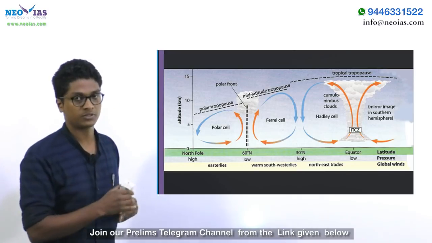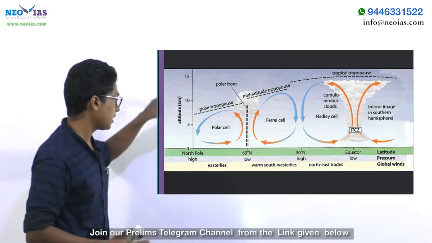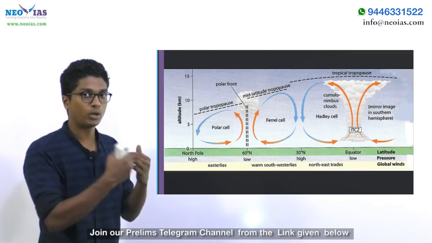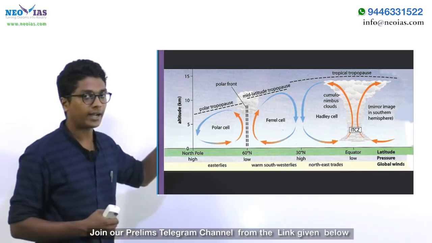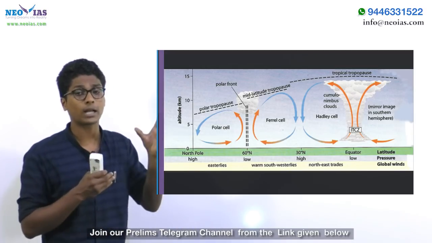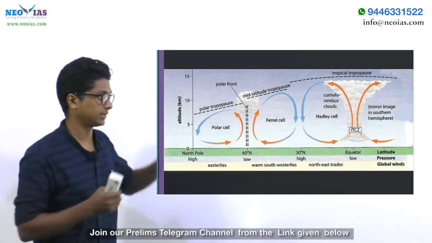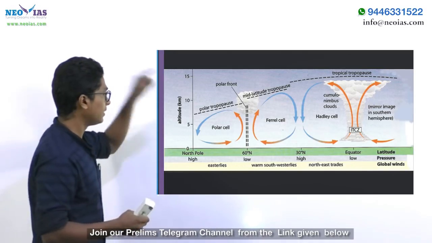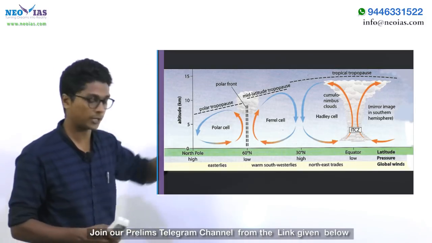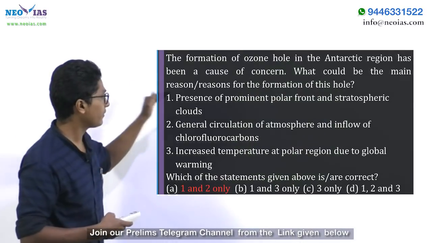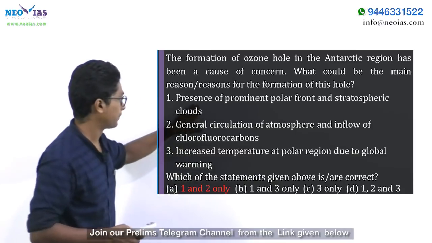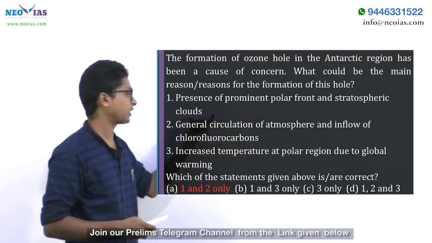And when the next season comes, when more temperature reaches the polar regions, say during the summer or during the spring period, if more sunlight reaches the polar regions, this ice crystal will start to melt. The stratospheric clouds will start to melt, and the ozone depleting substances trapped inside them will result in the depletion of the ozone in the northern pole as well as the southern pole. So this is one reason why we are having the ozone hole more prominent over the Antarctic region: the presence of a prominent polar front and the stratospheric clouds.